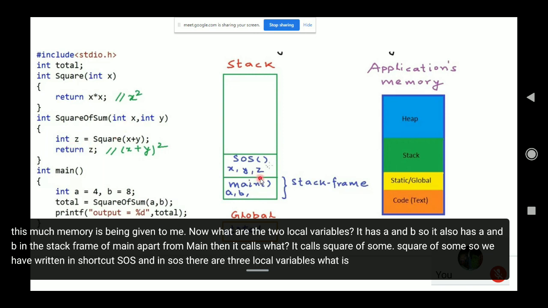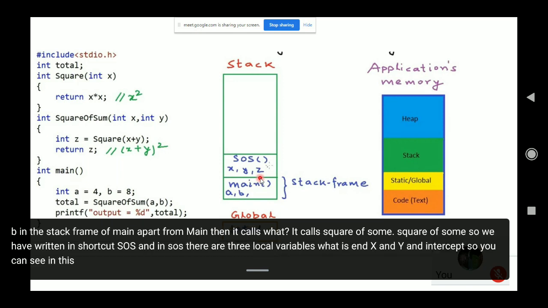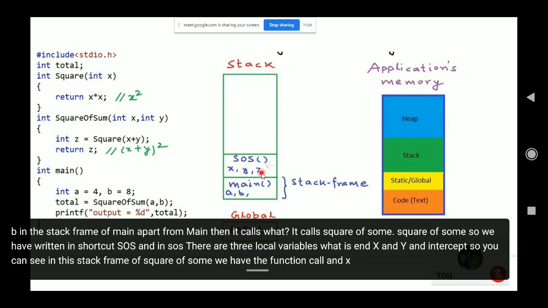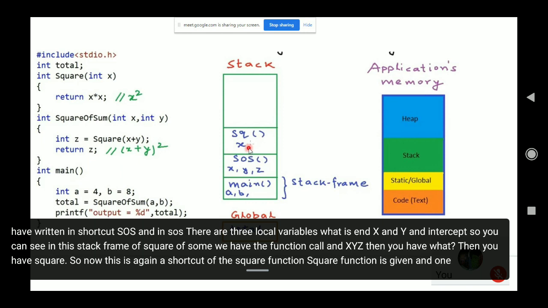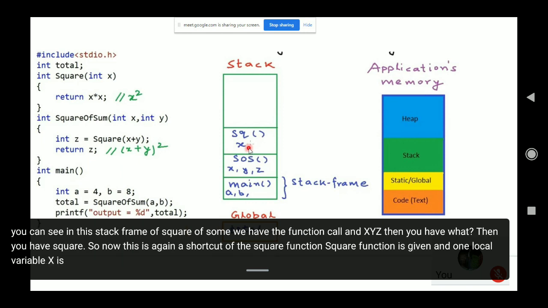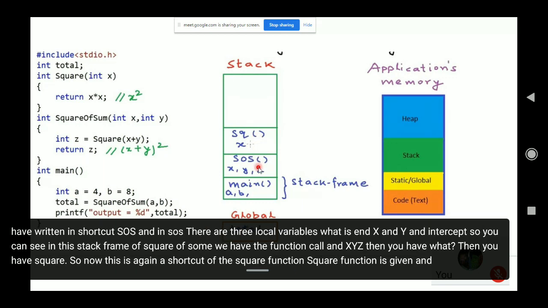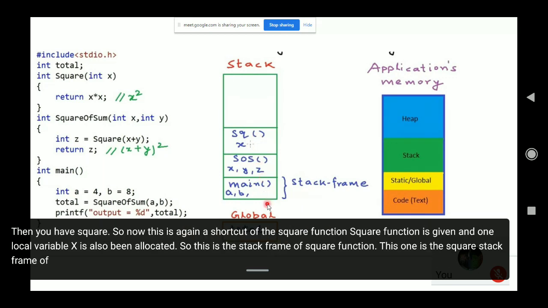So you can see in this stack frame of square of sum, we have the function call and x, y, z. Then you have square, again a shortcut of the square function. The square function is given, and one local variable x is also allocated. So this is the stack frame of the square function. This one is the stack frame of the SOS function, and this is the stack frame of the main function.